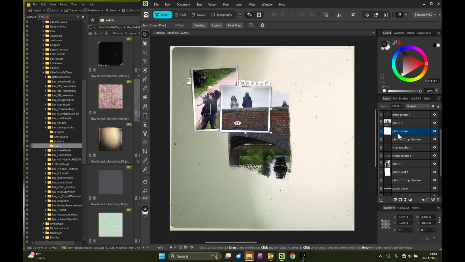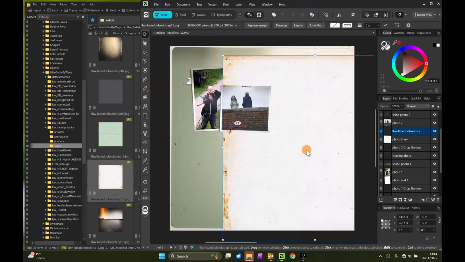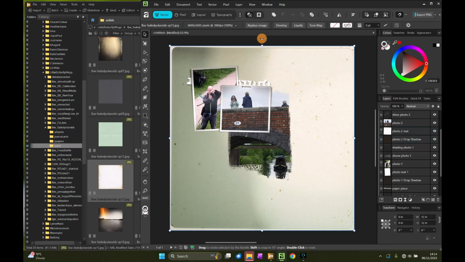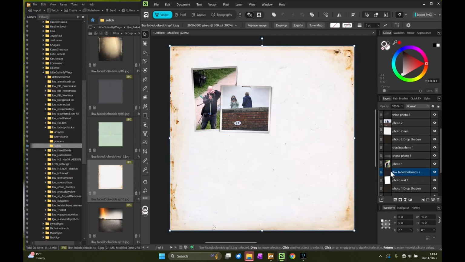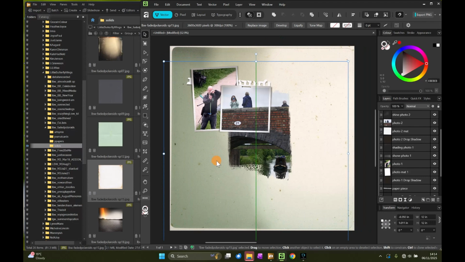And then we go to the photo mats. So let's get a textured white paper. I'll put that in for my photo mats. And again, this one, but maybe bring in a bit of that kind of mottled bit that's around the edge of the paper.